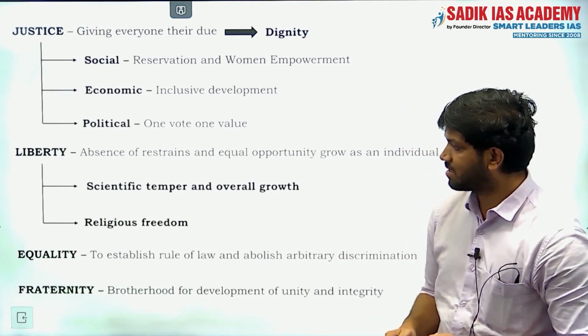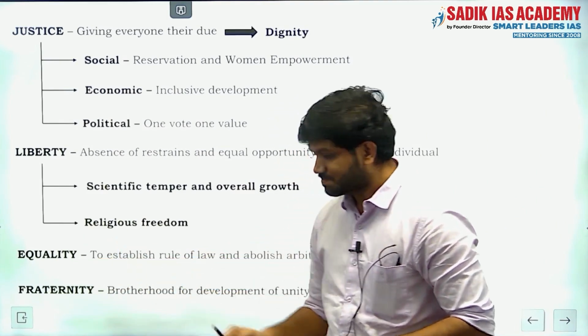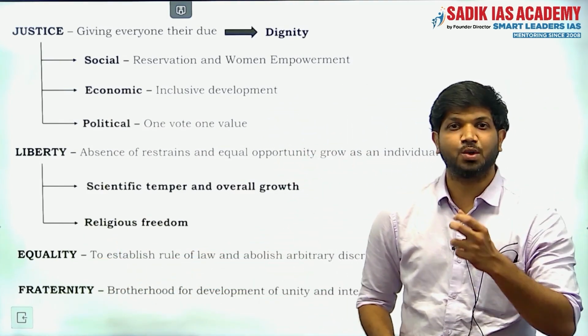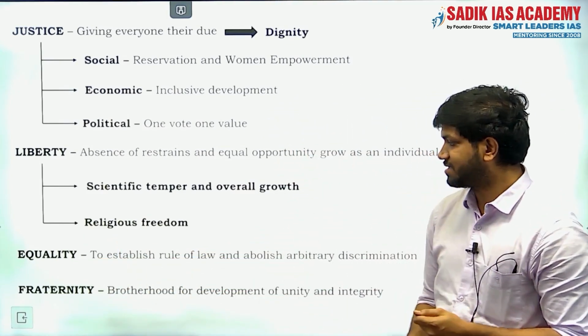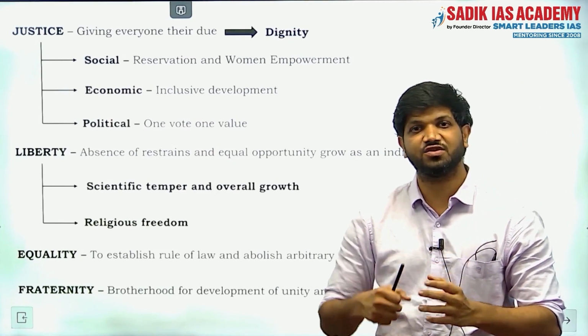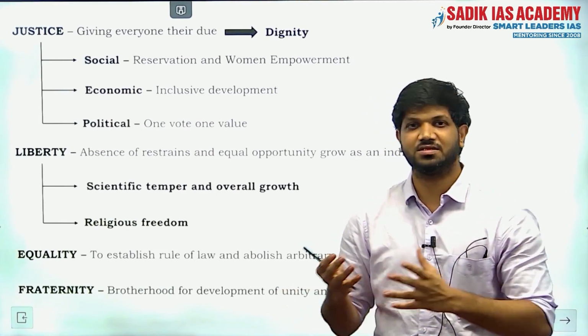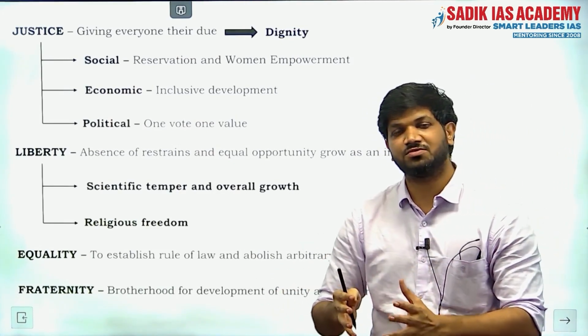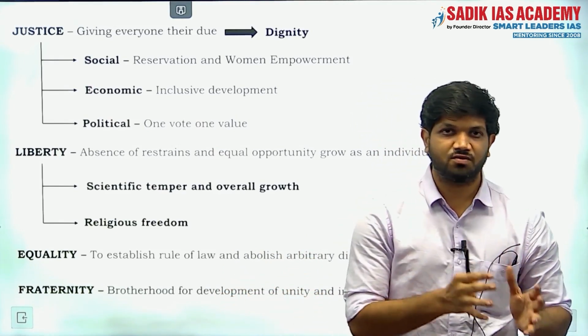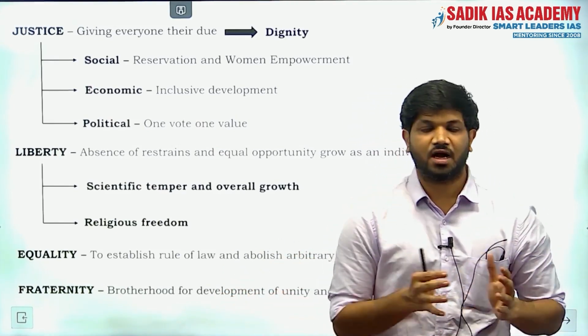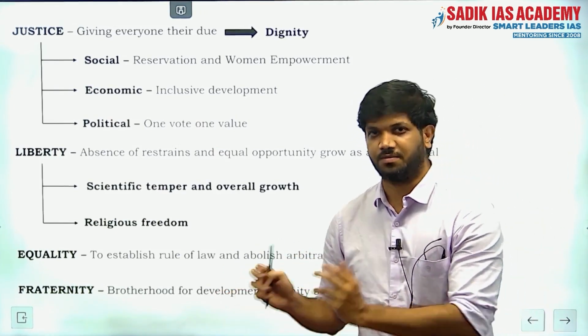And then there is another word which is called equality. Equality is to establish the rule of law. Equality of status and opportunity is with regard to the establishment of the rule of law, where the equal should be treated equally and the unequal should be treated unequally.